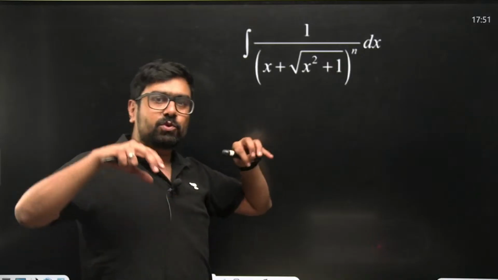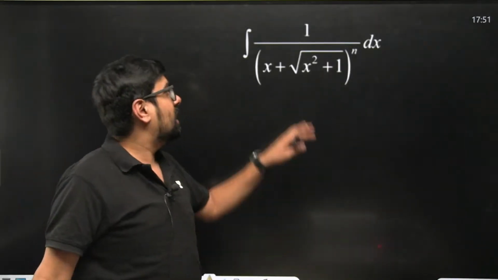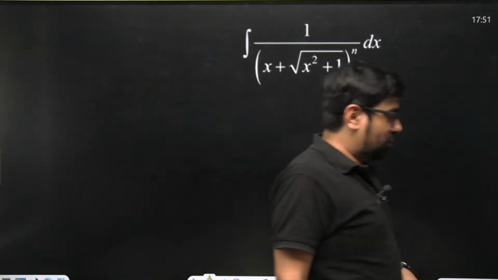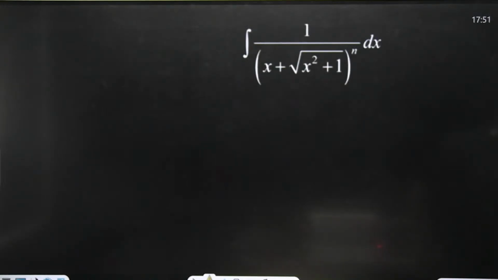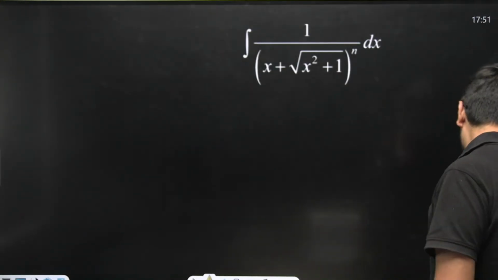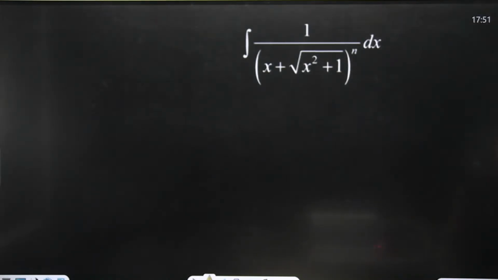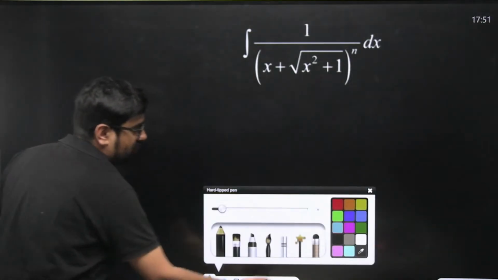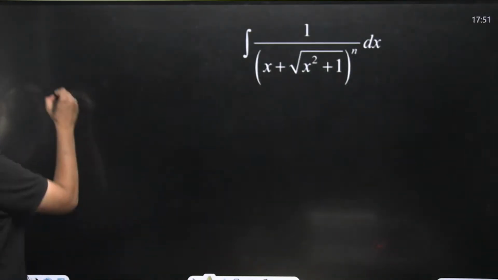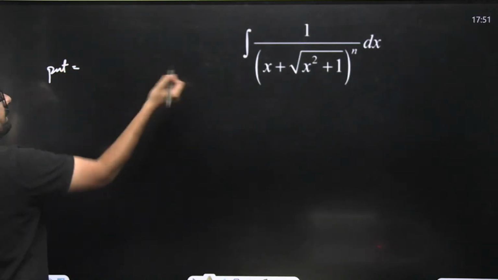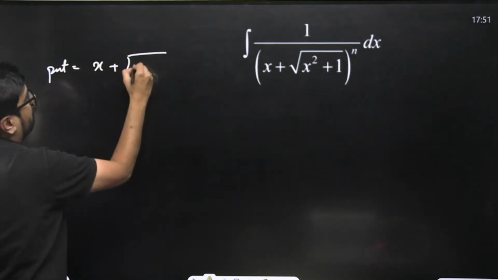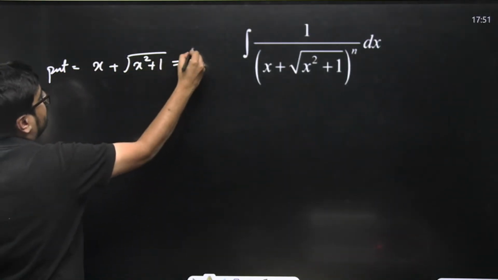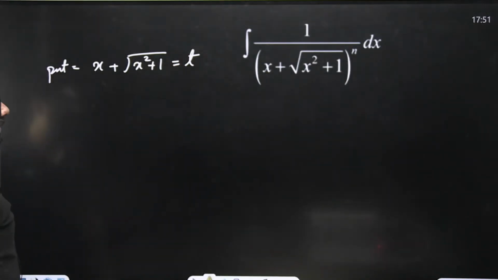So here students tend to think, what should we substitute? Here I would say, what else is there to substitute other than x plus root of x square plus 1? Is there anything else to substitute? There is nothing else to substitute over here. So we don't have any other option, right? There is only one option to substitute. We'll just put this entire expression, that means x plus root of x square plus 1 as t, and we'll differentiate.